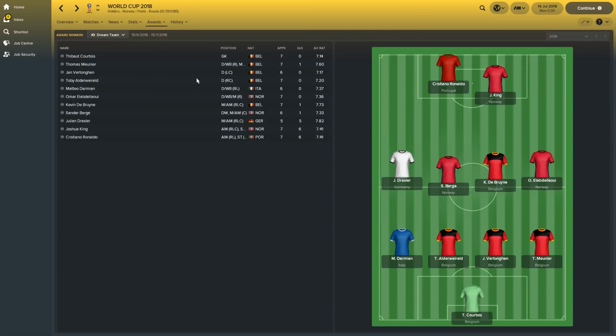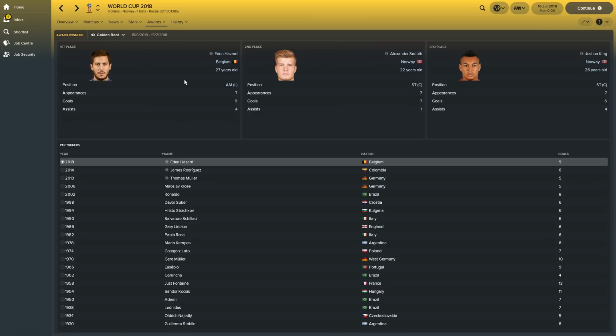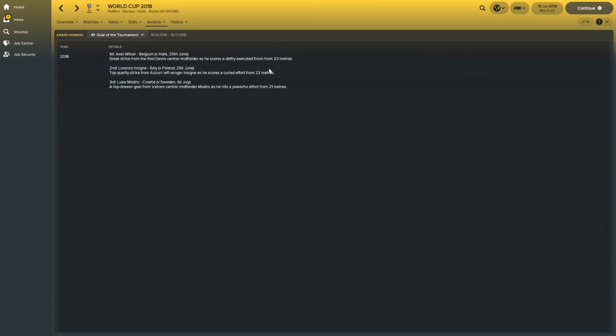The dream team consisted of quite a few Belgians in there. We saw Josh King with three Norwegians, a few Belgians. We saw Draxler, Darmian and Ronaldo also feature in that team. Golden Boot went to Hazard. He got 9 goals. Very impressive tournament from him. But we saw 2 Norwegians on this list as well, Sørloth and King, with 7 goals and 6 goals respectively. And the goal of the tournament went to Axel Witsel.